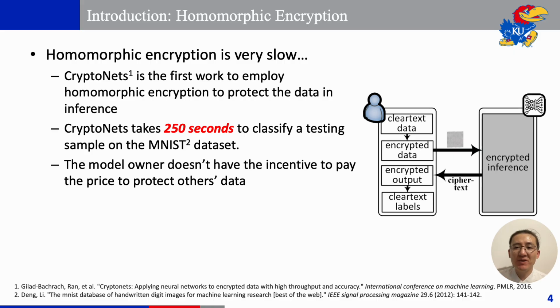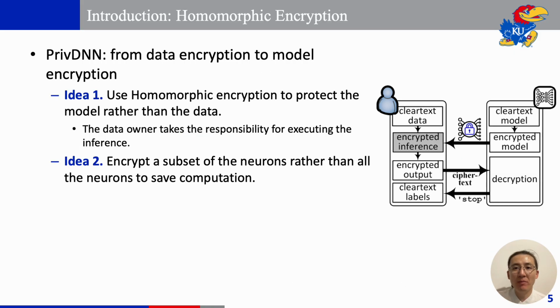Meanwhile, the data owner benefits from the approach, since she learns the classification result without disclosing her data. However, the model owner has to pay the price of highly expensive computation. The model owner has no incentive to do this. To tackle this problem, we introduce two ideas. Idea 1, we use homomorphic encryption to protect the model and send the protected model to the data owner. This way, the model owner can offload the calculations to the data owner's side. Idea 2, we encrypt only a subset of neurons instead of the entire model to save the computation.